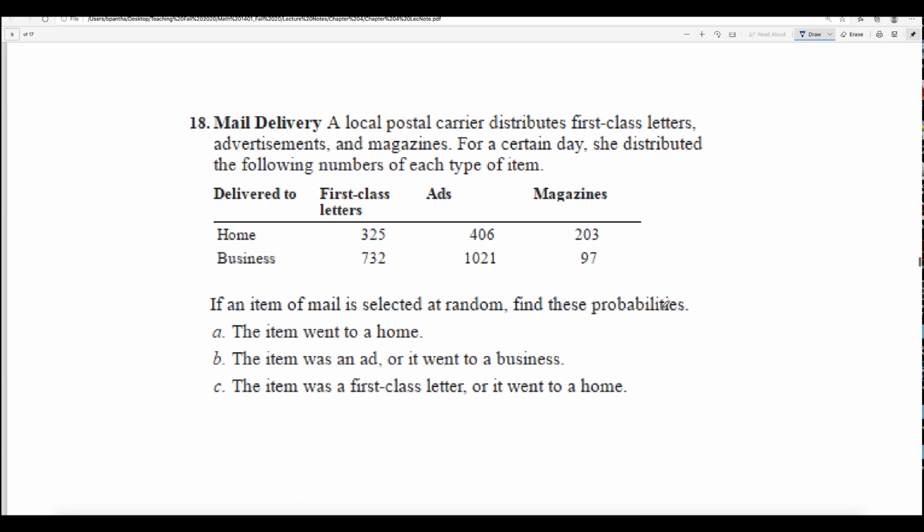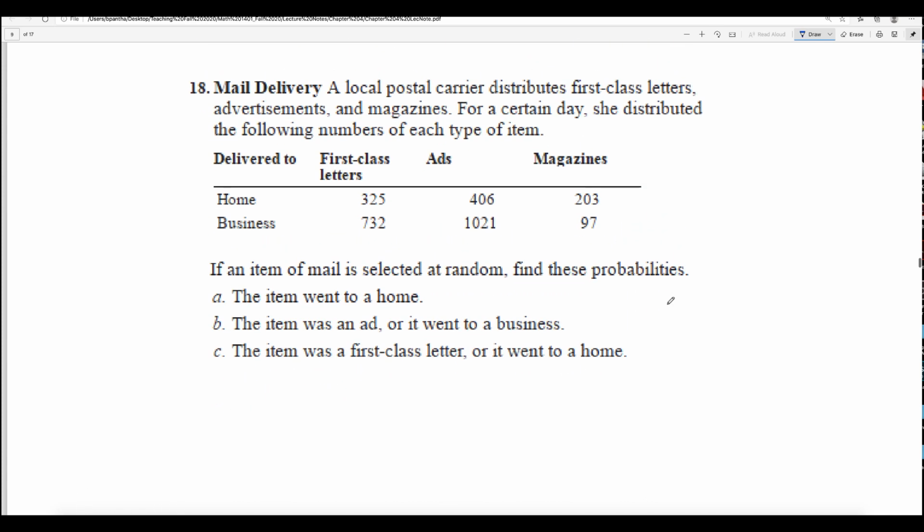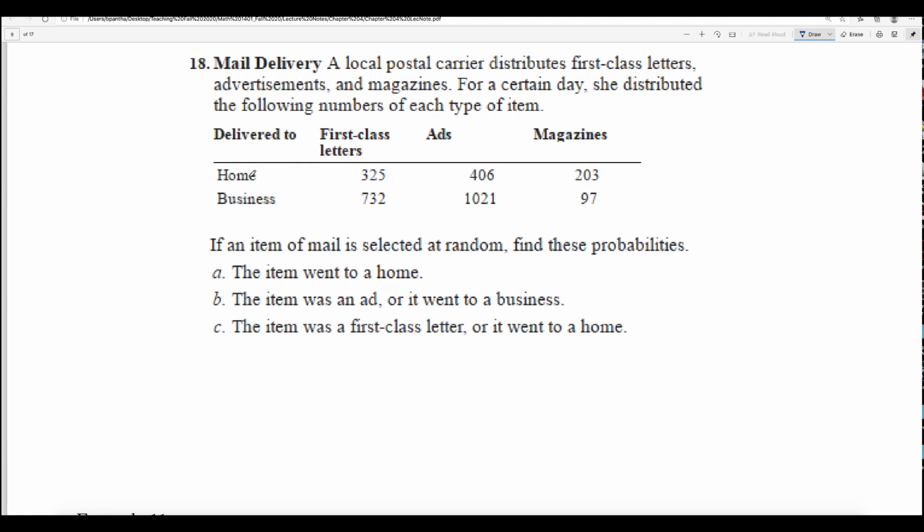If it is similar, I will leave it for you. Okay, so let's see. A local postal carrier distributes first class letters, advertisements, and magazines for a certain day. She distributed the following numbers of each type of item. What goes to home is that many first class, that many ads, that many magazines. What goes to the business is that many first class, that many ads, and that many magazines. Again, if a table is given, you need to find out the total of the rows and columns, right? You need to find out the total, and then the total of the total. Find the total here, find the total here, and find the total here too.